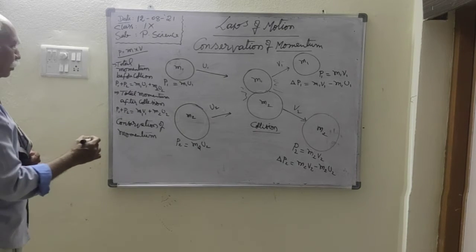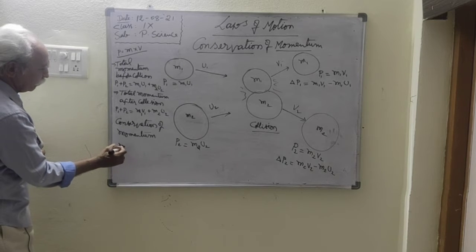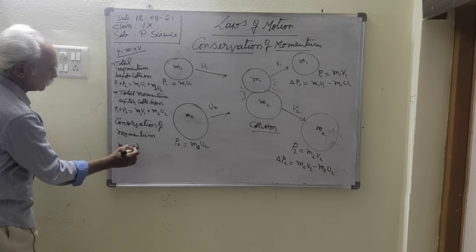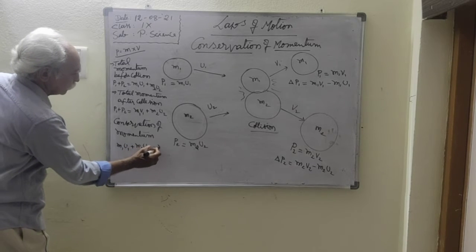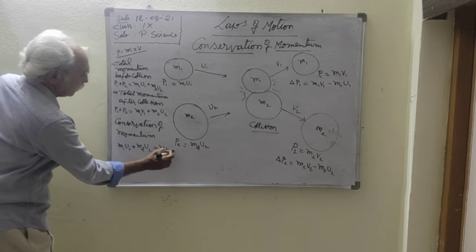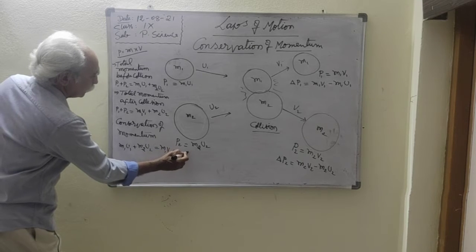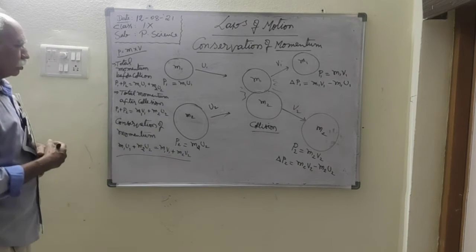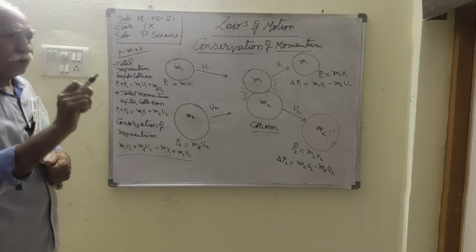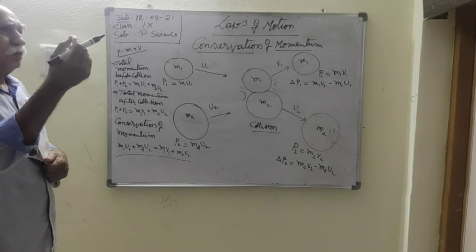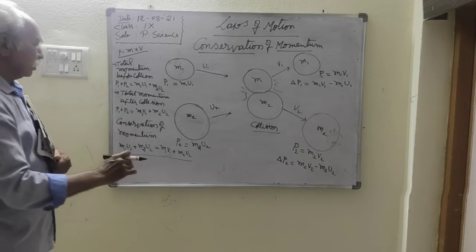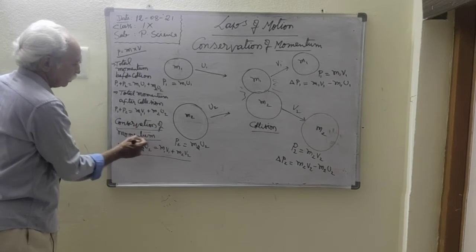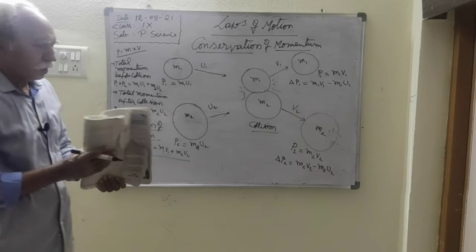That is, m1 u1 plus m2 u2 is equal to m1 v1 plus m2 v2. These two values are equal because the lower velocity body increased, the higher velocity body decreased, and the product remains constant. Therefore, the momentum is conserved. The momentum is said to be conserved.